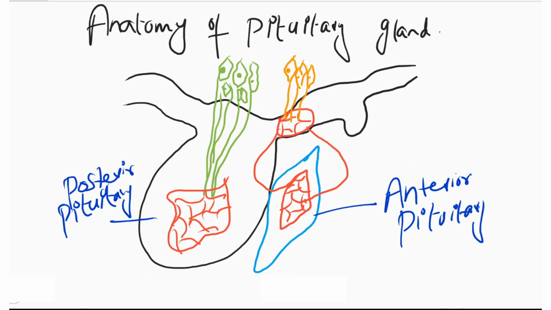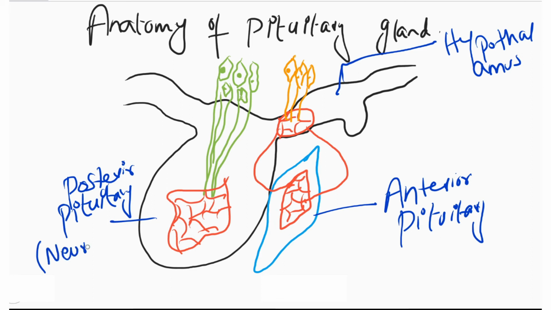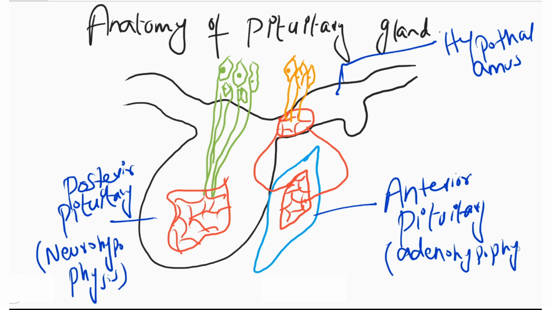The posterior pituitary arises from the hypothalamus. This is the hypothalamus. Posterior pituitary is also known as the neurohypophysis. And the anterior pituitary is called adenohypophysis.